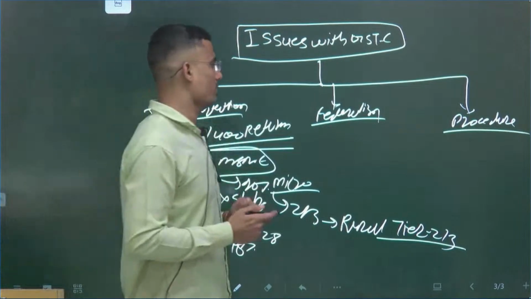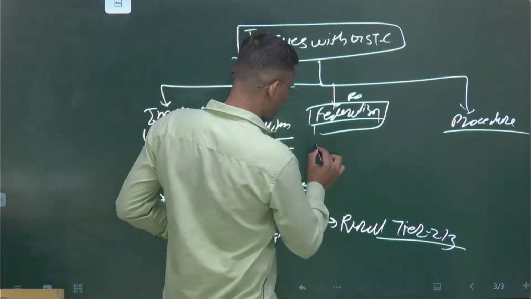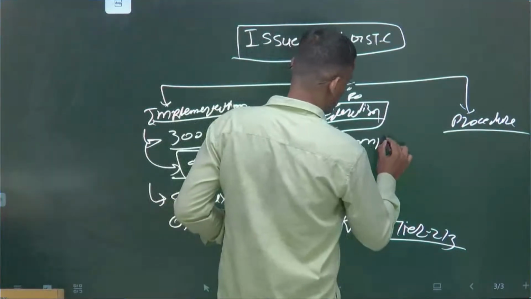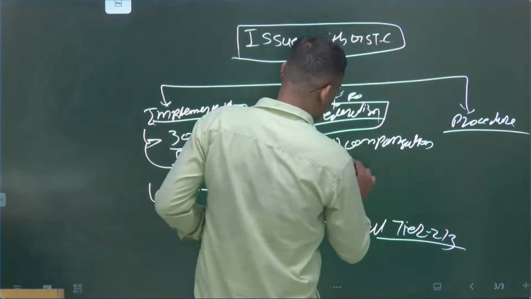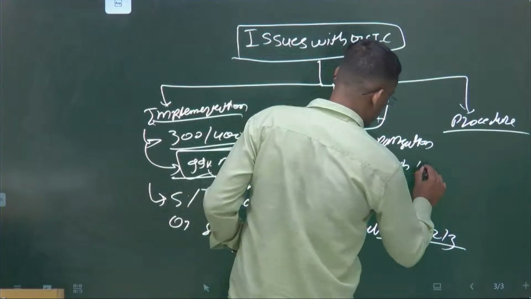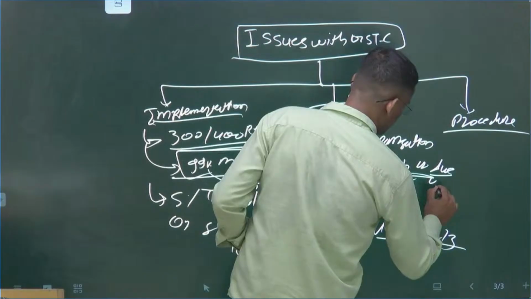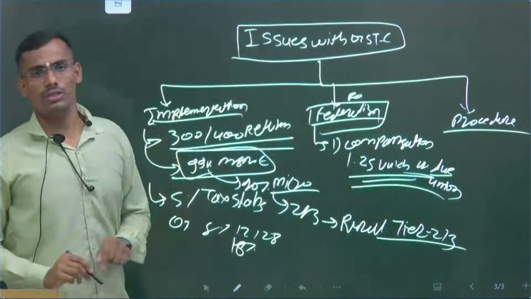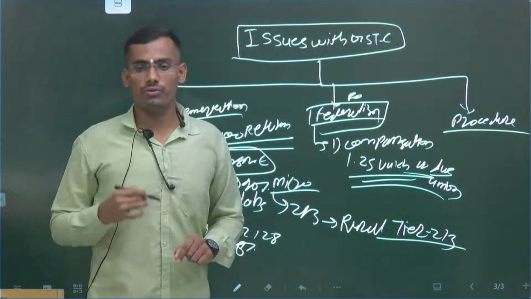Now the federal level. The first issue is compensation. If you are aware, around 2.25 lakh crore is due from the union government. This is why I am giving this fact, because facts are very important to justify your points.